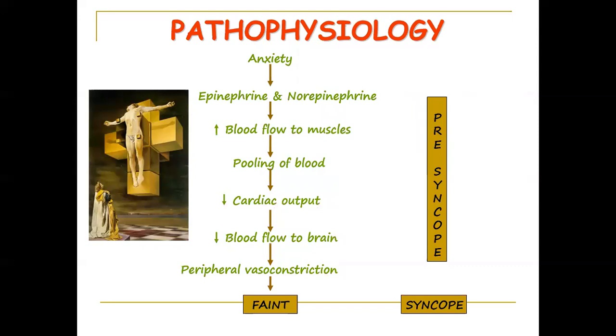What is the pathophysiology behind syncope? Anxiety increases epinephrine and norepinephrine, which increases the blood flow to the muscles. Cooling of the blood takes place, which causes decreased cardiac output and decreased blood flow to the brain. Peripheral vasoconstriction leads to the faint, which is called syncope.